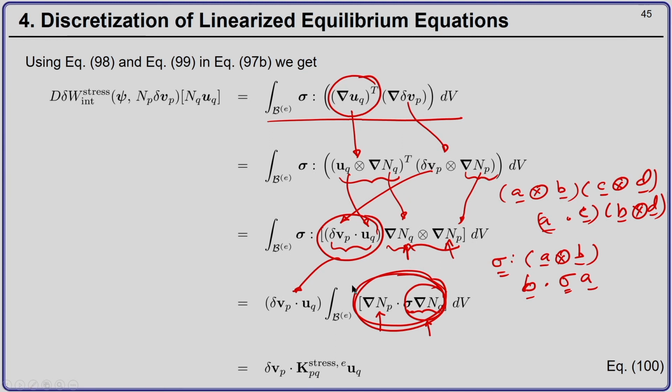So, you have to integrate a scalar over the current volume, and because this is a scalar quantity, I can bring this in between this dot symbol and the displacement of node Q, and I can write this as a tangent matrix corresponding to the stresses.